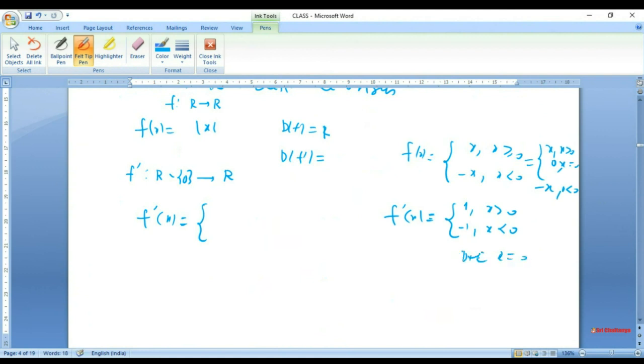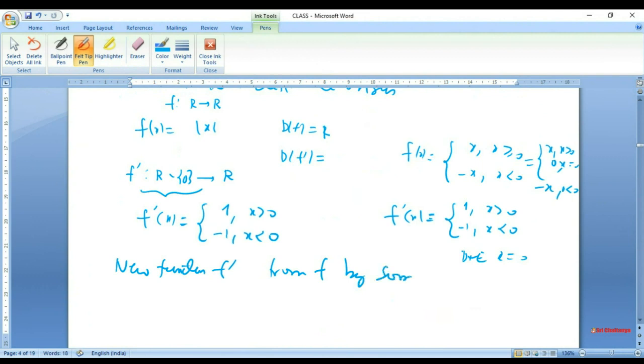We already took care of that by the domain. So f prime x is 1 when x is positive, and minus 1 when x is negative. So we have also got a new function. You have got a new function f prime from f by some operation, and that operation is called differentiation.